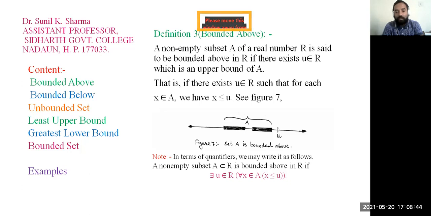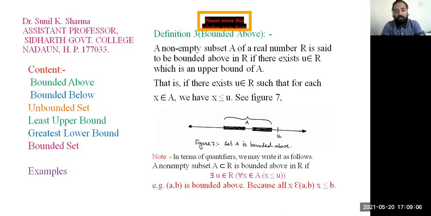Keep this definition in mind, because when we talk about bounded below, I will ask how we can write the definition of bounded below in terms of quantifiers.